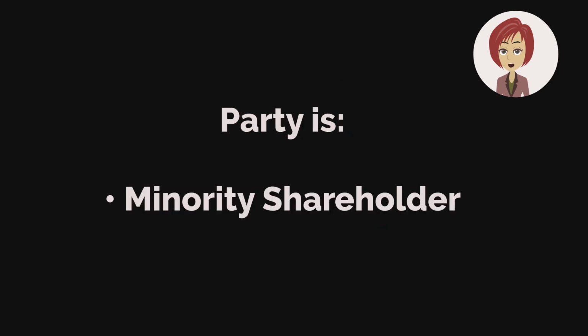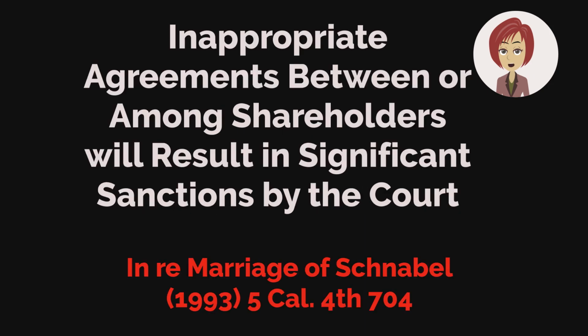If the party in the proceeding is a minority shareholder, it is unlikely that that party has any decision-making authority within the corporation, so any income that is retained in the corporation or is distributed to the shareholders as dividends is most likely to be accepted by a family law court. However, if there is collusion between the majority shareholder and the minority shareholder for the purpose of thwarting the authority of the family law court to make proper orders, that collusion will incur substantial sanctions from the court.